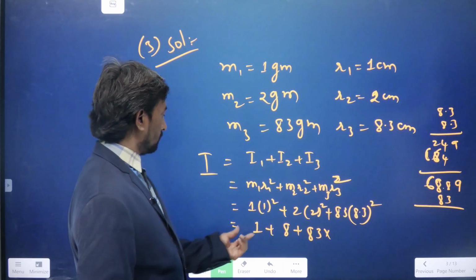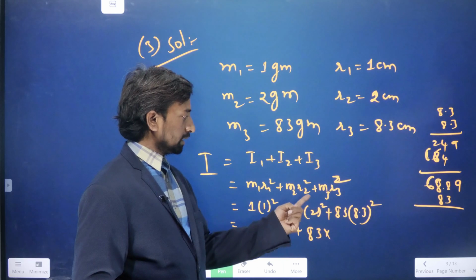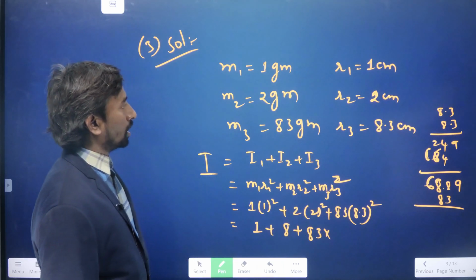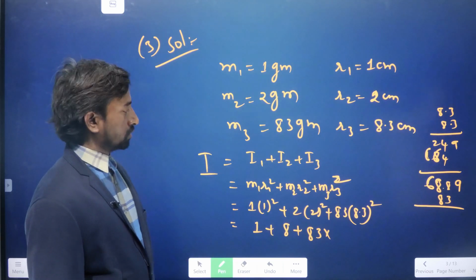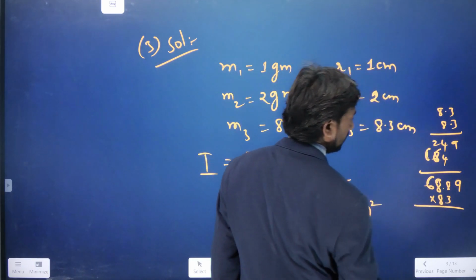So here 1 will come, and here 4 into 2, 8 will come, and M3 into R3 square. So multiply 83 with 83.